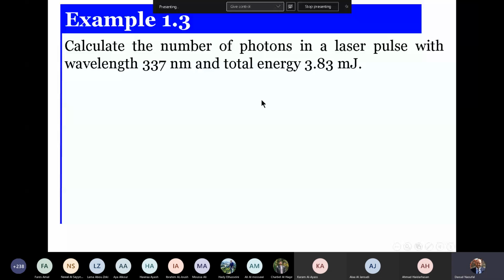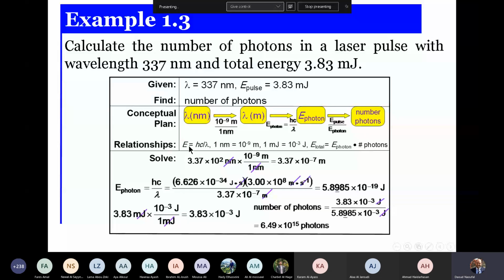So E equals n h nu. We have the lambda and we have the energy. So E of the photon equals hc over lambda, and E total equals E of the photon times the number of photons.